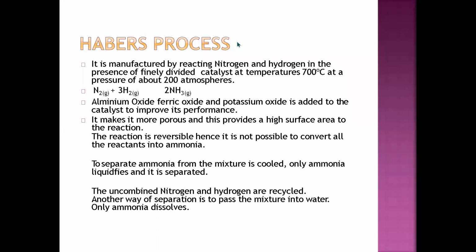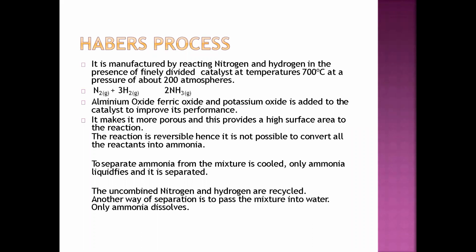So they have specified what temperature they take and what pressure there is. So at that time, N2 plus 3H2 gives ammonia, 2NH3.